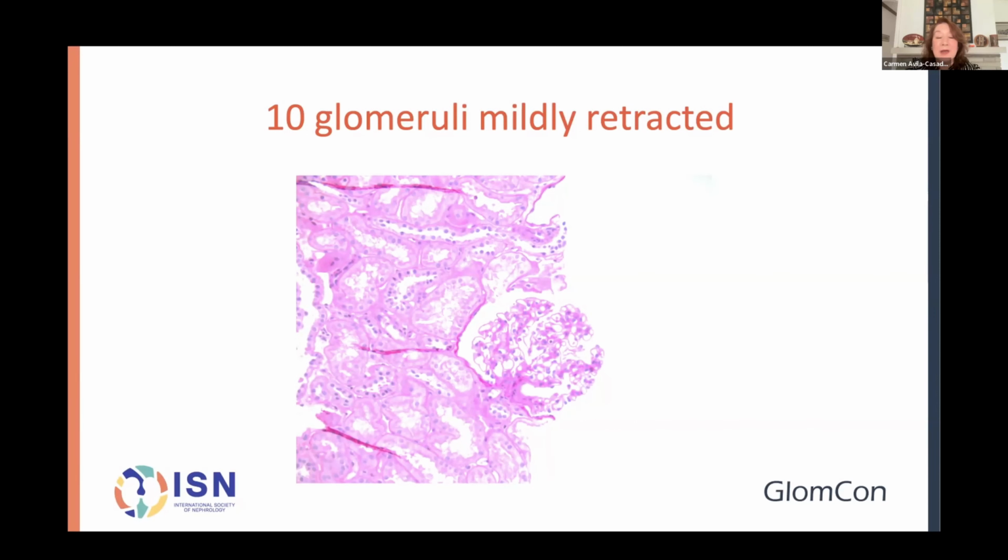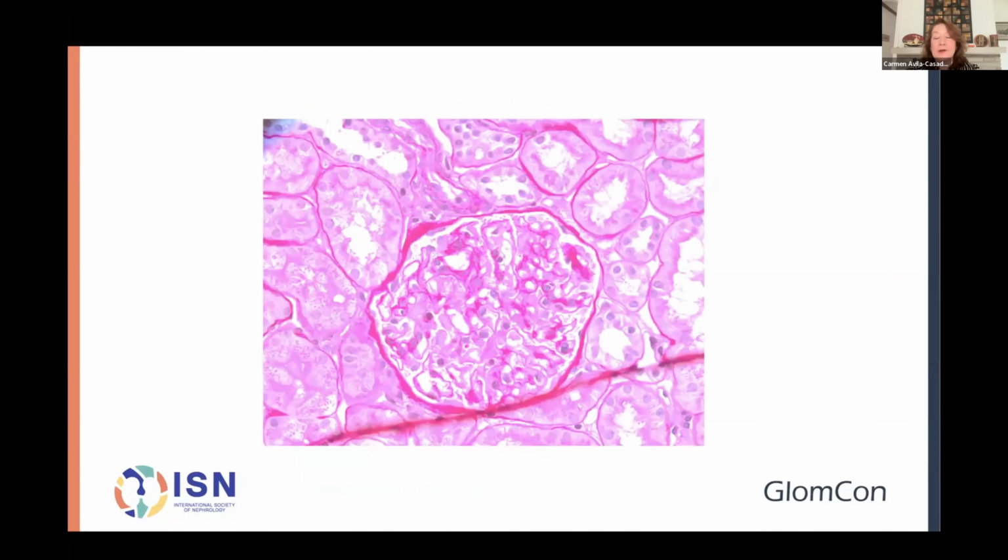I decided to show this panoramic slide to show that the interstitium was very well preserved, and there were no inflammatory cells or abnormal tubular injury. This is a higher magnification of one of these glomeruli, and it doesn't show any important findings. The basement membranes were mildly prominent, and this is a 60-year-old with no other comorbidities.